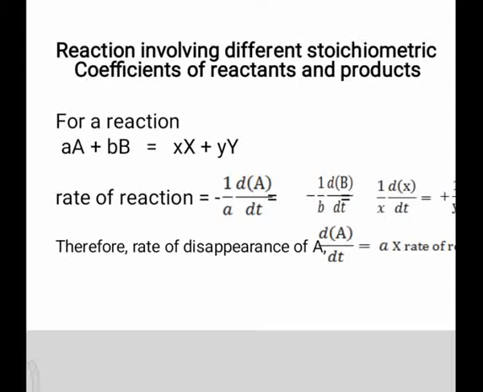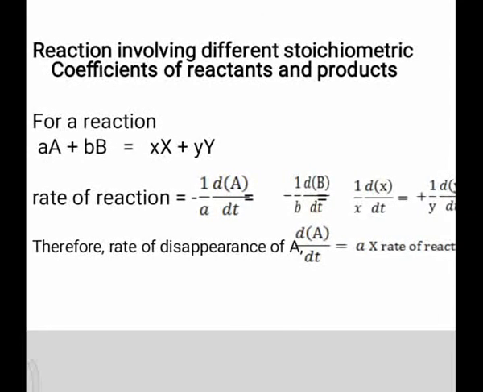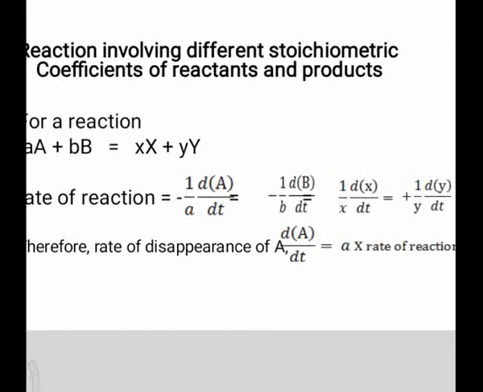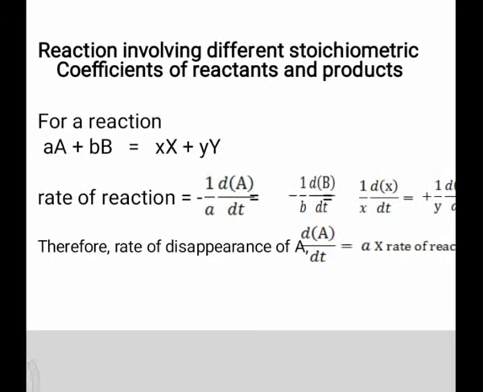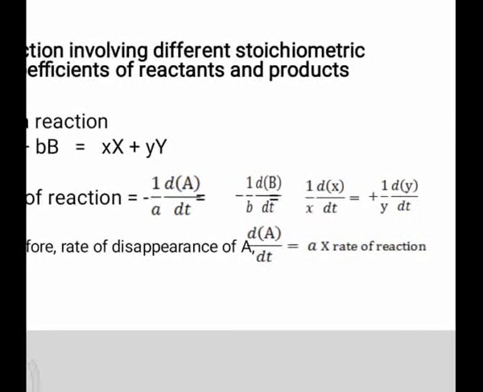Then the rate of reaction equals minus 1 upon a dA upon dt equals minus 1 upon b dB upon dt equals 1 upon x dX upon dt equals 1 upon y dY upon dt. Therefore, rate of disappearance of A, dA upon dt, equals a times the rate of reaction.